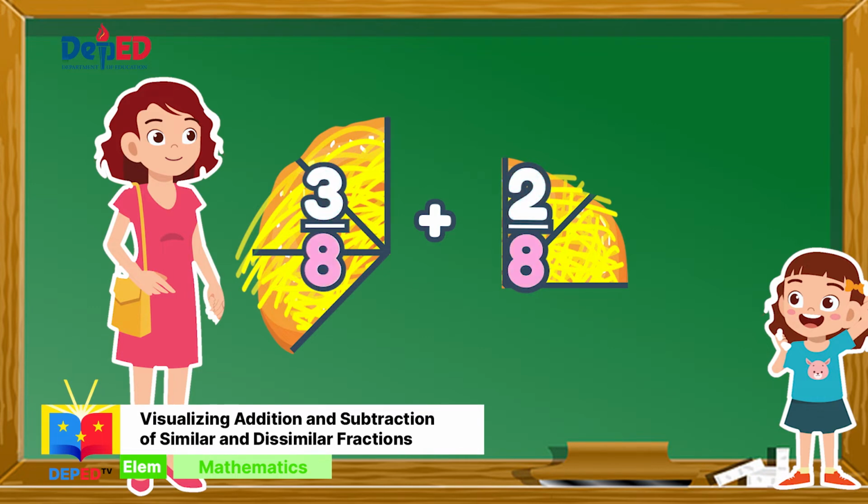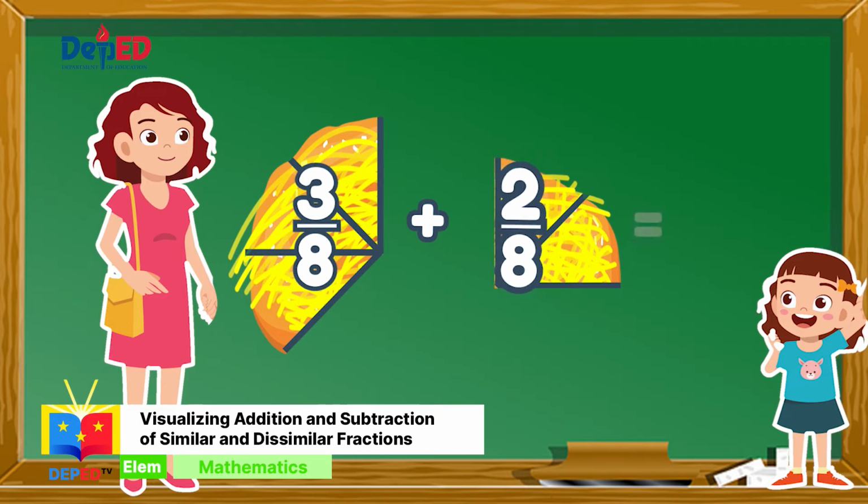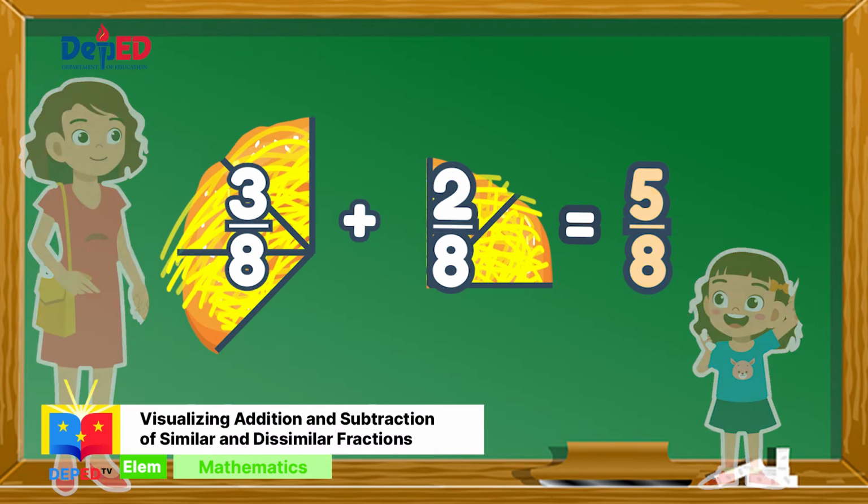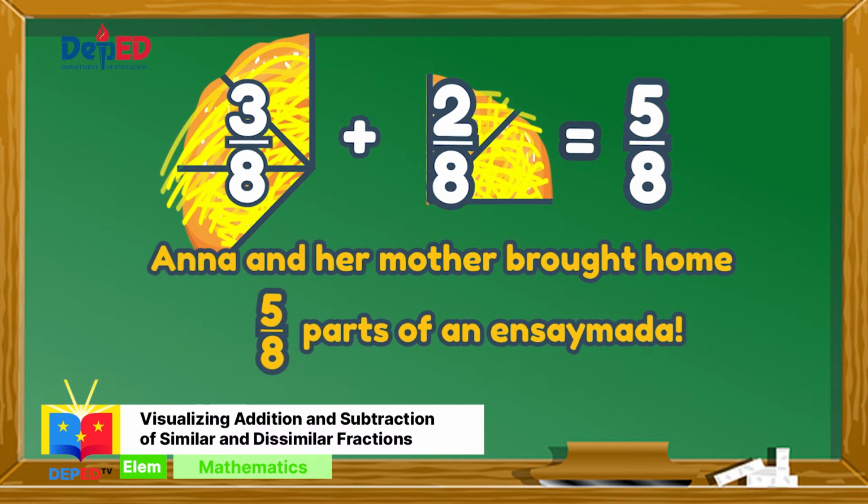Simply copy the denominator, or the total number of slices a whole ensaymada has. 3 over 8 plus 2 over 8 is equal to 5 over 8. Therefore, Anna and her mother brought home 5/8 of an ensaymada.